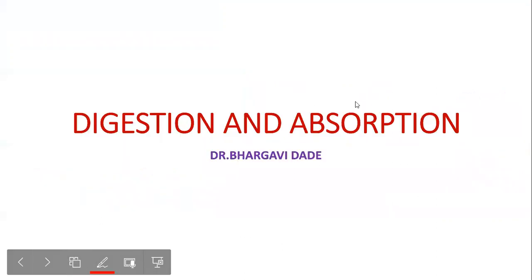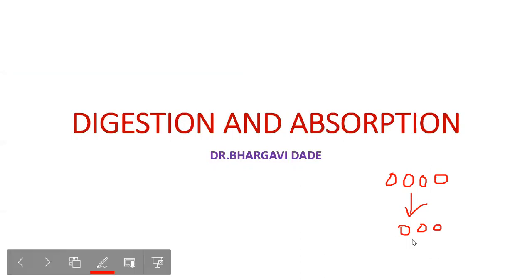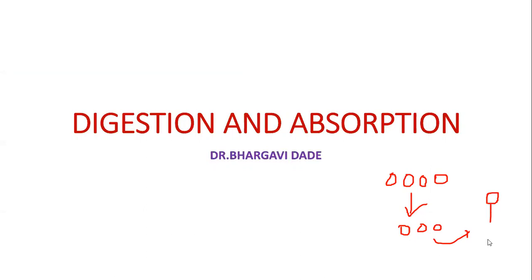So what is meant by digestion? The process of digestion is breaking down the food, which is in complex macromolecules, into simpler substances. That is called digestion. And absorption is when all these simple, small molecules are absorbed into the whole of our body through blood. That is called absorption. So digestion is a biochemical and a mechanical process.